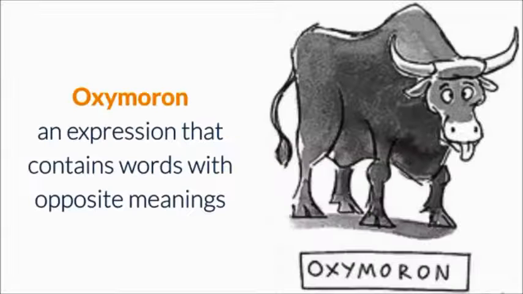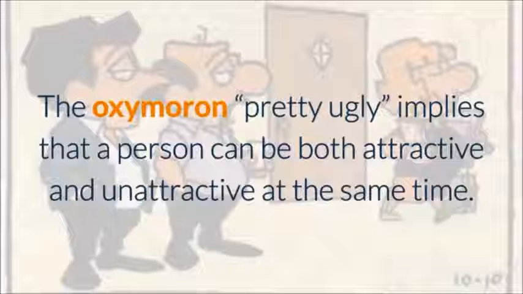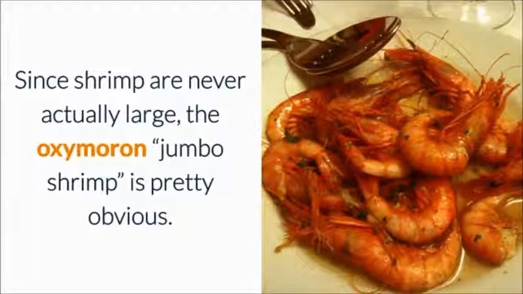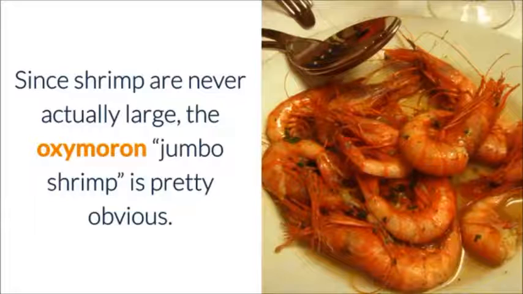Oxymoron. An expression that contains words with opposite meanings. The oxymoron, pretty ugly, implies that a person can be both attractive and unattractive at the same time. Since shrimp are never actually large, the oxymoron jumbo shrimp is pretty obvious.